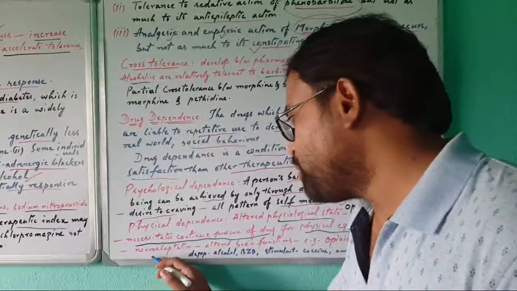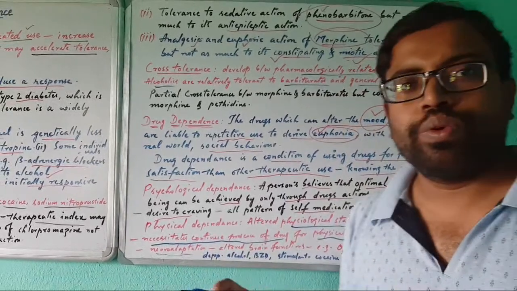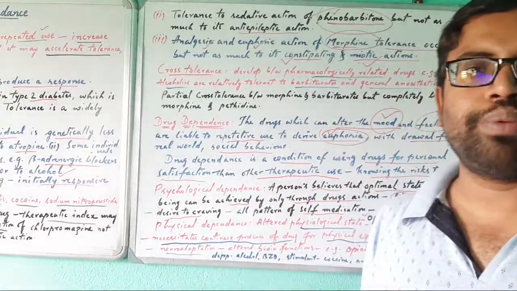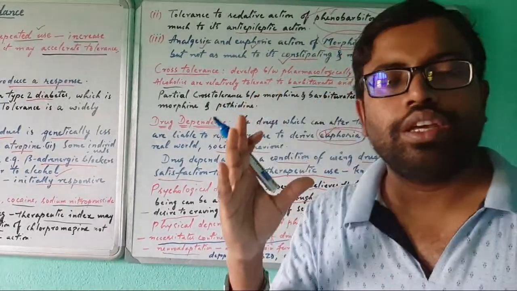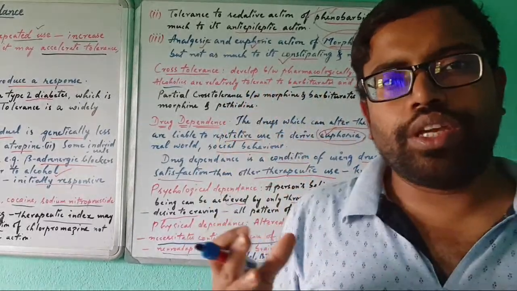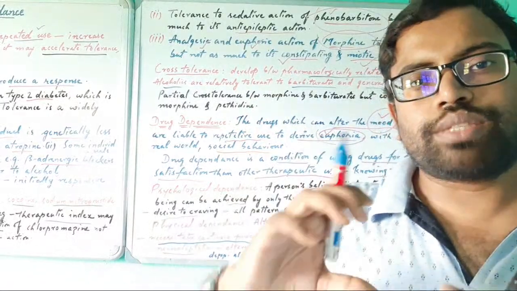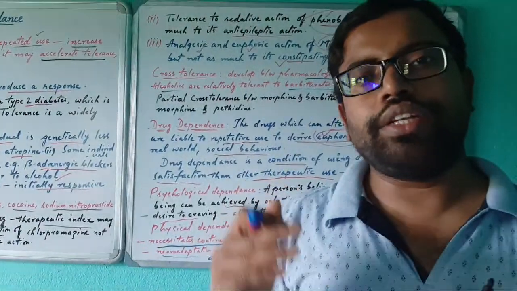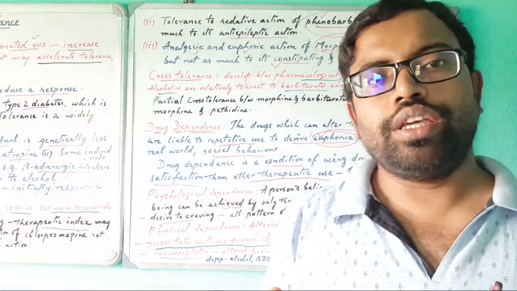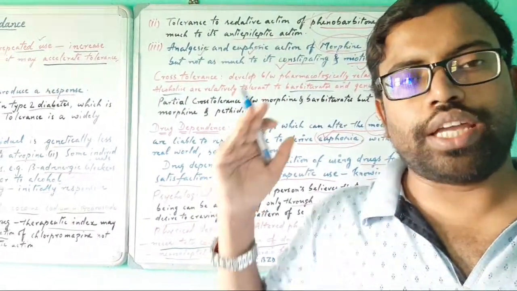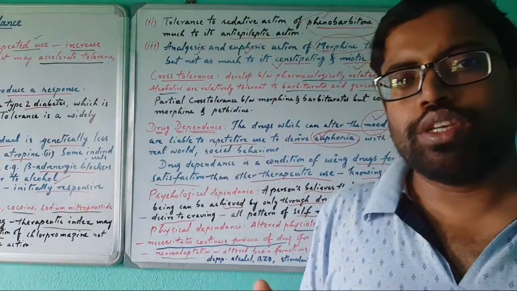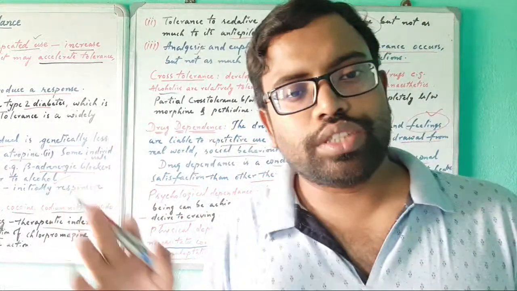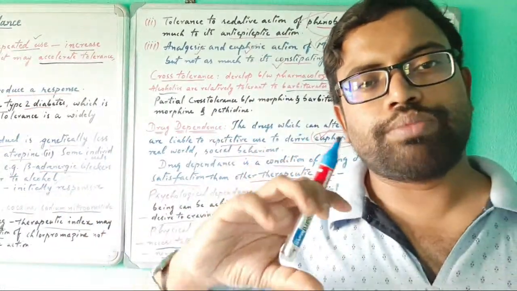Then neuroadaptation. Whoever has adapted to physiological dependence on the drug, neuroadaptation will happen. Neuroadaptation means that the neurotransmitters in the brain or periphery, their neurotransmission, release and effects are all altered by the drug. Drugs like CNS depressants such as benzodiazepines or barbiturates, or morphine, codeine or opioids, can change or alter neurotransmitter release.